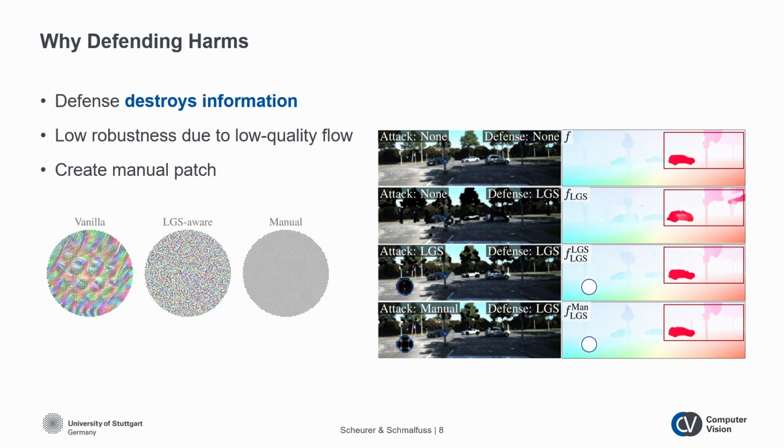The optimal parameters for optimization for accurate methods produce an almost arbitrary noise pattern to exploit exactly this weakness. For illustration, the middle patch on the left is the LGS-aware patch for Flowformer. A manual patch consisting of the checkerboard pattern behaves in the exact same way, as shown in the last row of the flows.